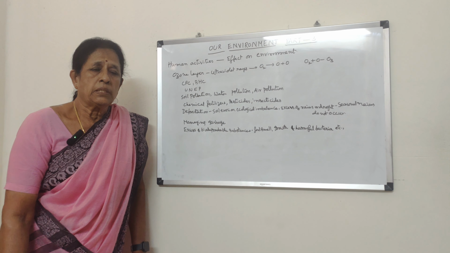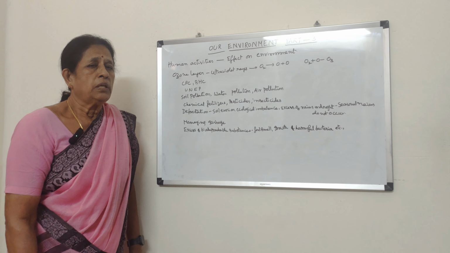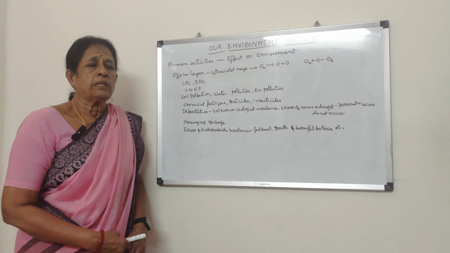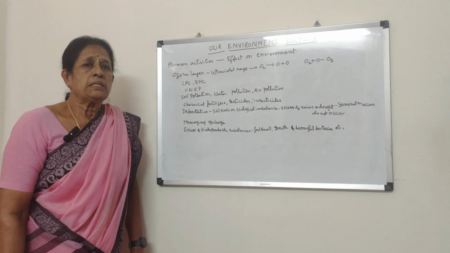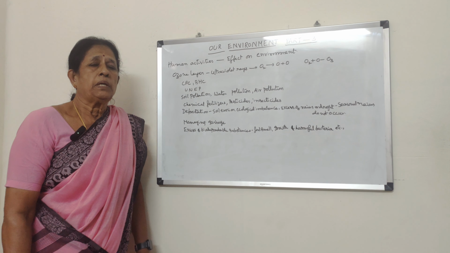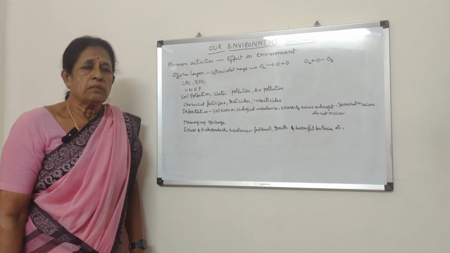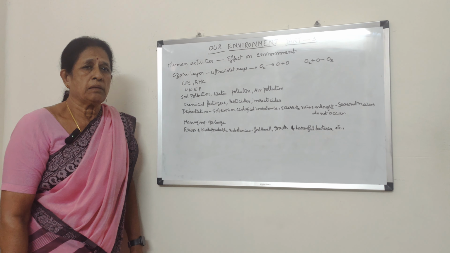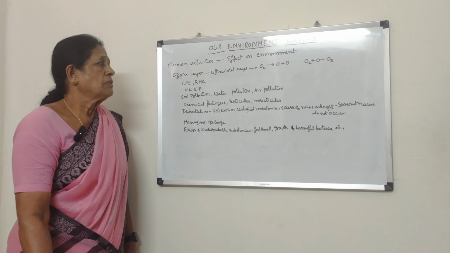Human population is increasing a lot day by day all over the world. And man, as I told you, is becoming more and more greedy, and he is having an influence on the environment. Due to his activities, the environment is getting imbalanced, and so are the natural resources which nature provides us, that is renewable resources and non-renewable resources.